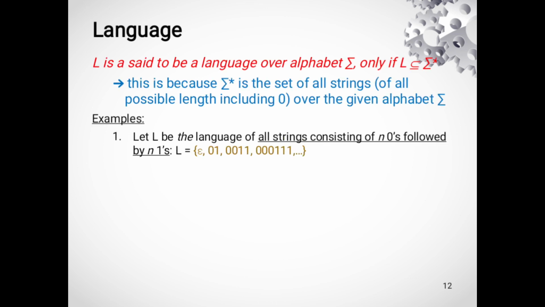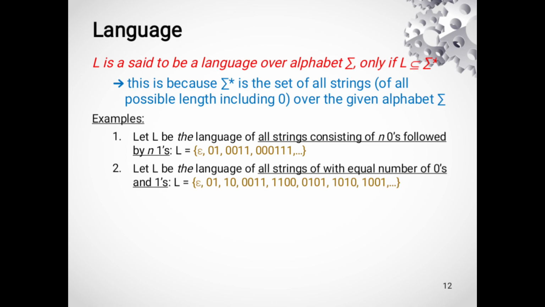Next, from the string we can derive a language. So a language is a set of strings over the given alphabet. As I have already discussed, we learned English grammar in our childhood. From alphabets we learned words, and from words we learned to make sentences. In the same way, from alphabet to string, and then string to language. Language is what? It is a set of strings over a given alphabet. Here I have given you a few examples of language.